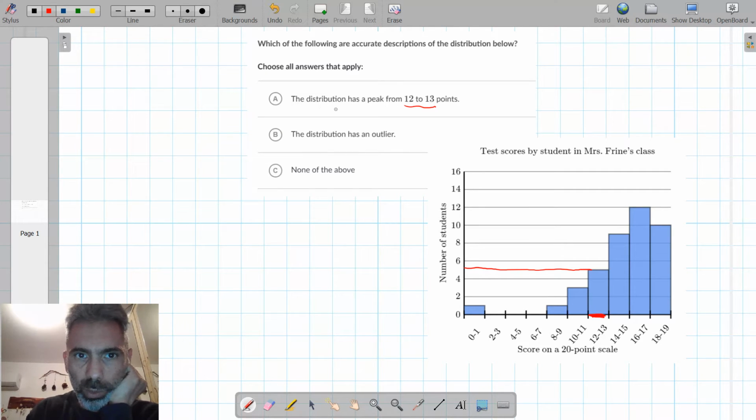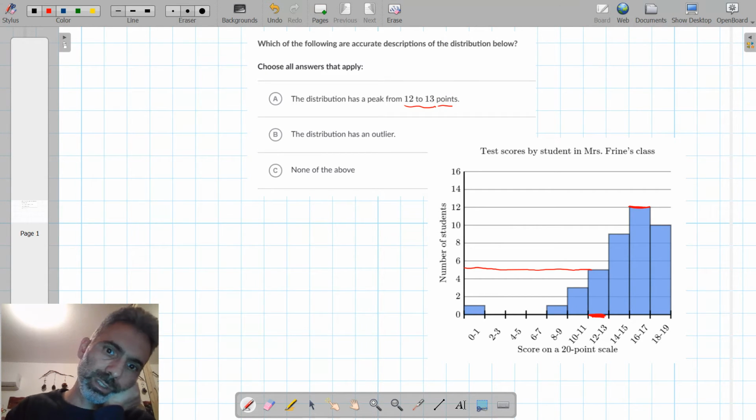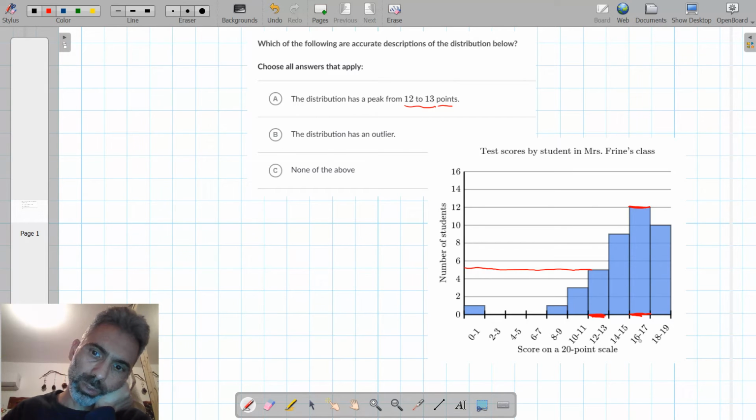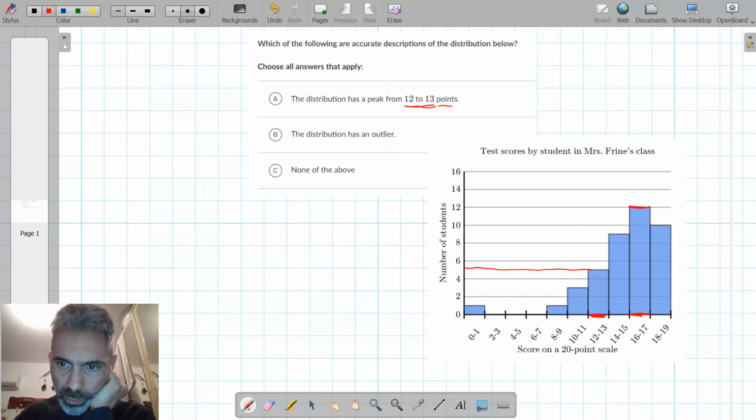This is a trick answer, because the peak is 12, but 12 does not represent points, it represents the number of students. The peak is for the bucket between 16 and 17 points. 12 students got between 16 and 17 points, but between 12 and 13 points only 5 students got this score, and this is not the peak.